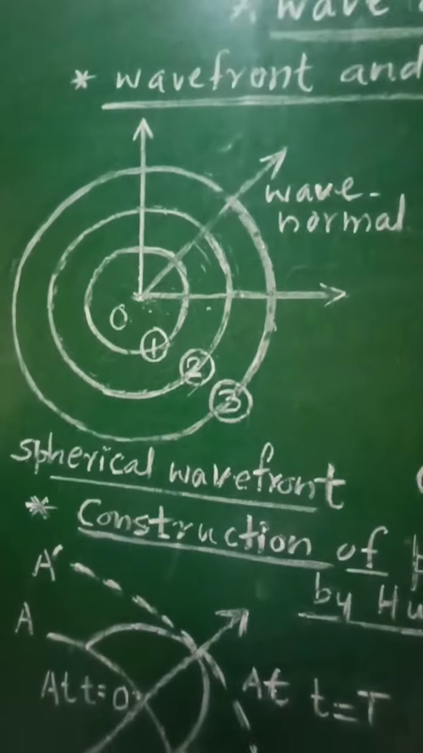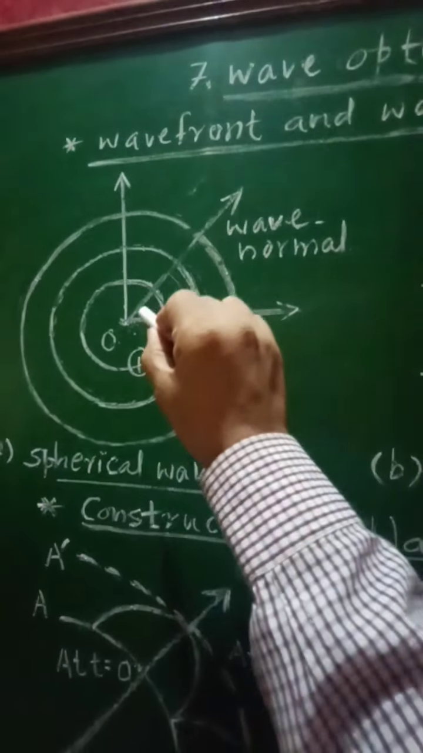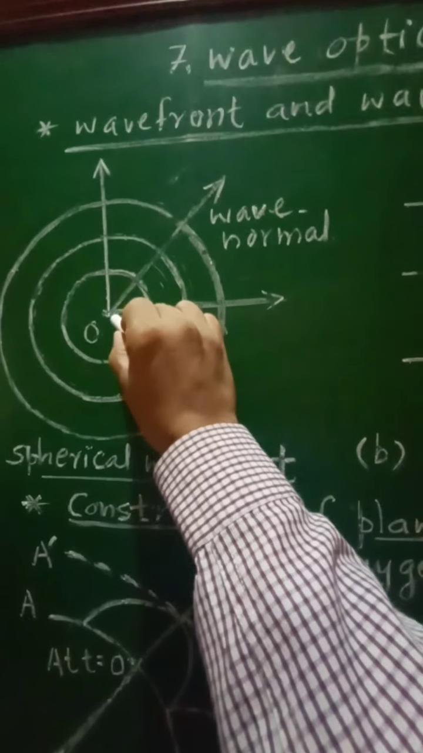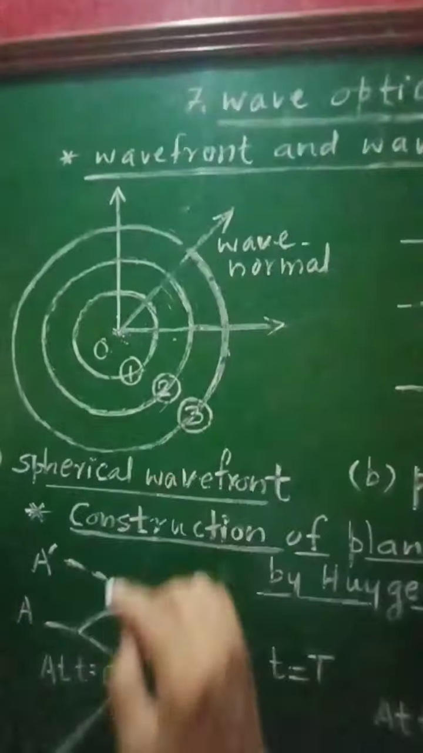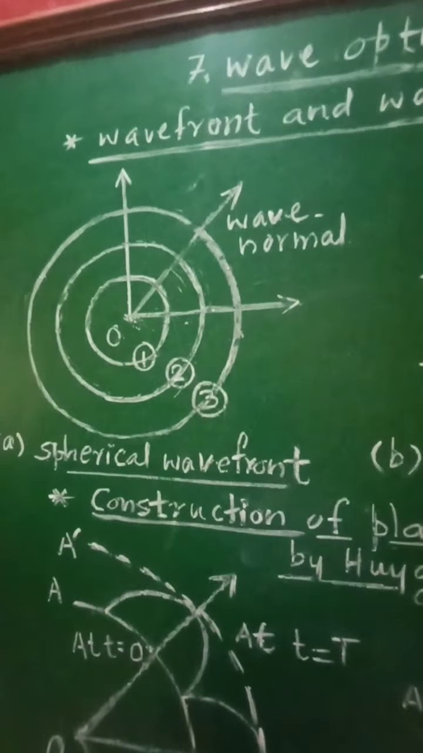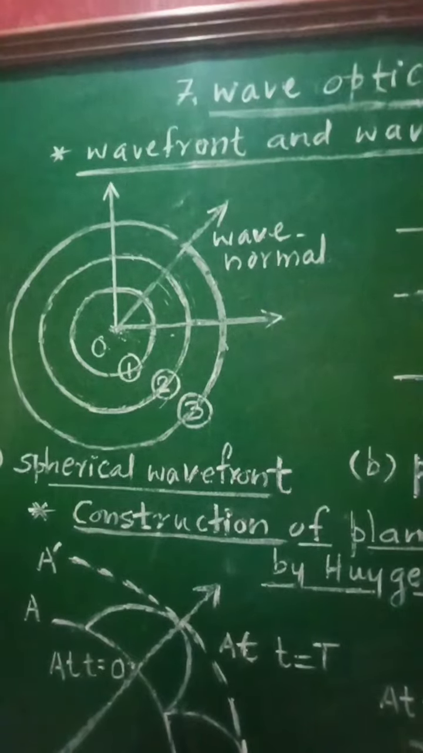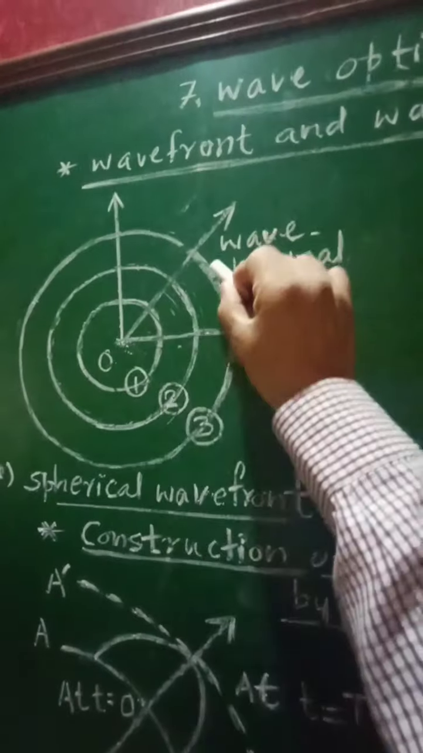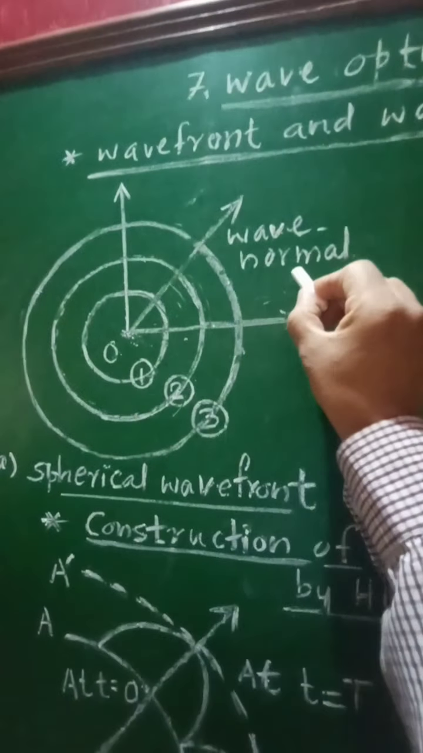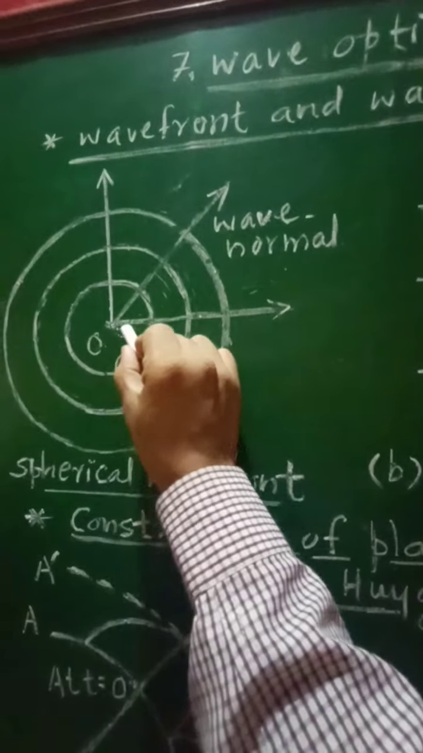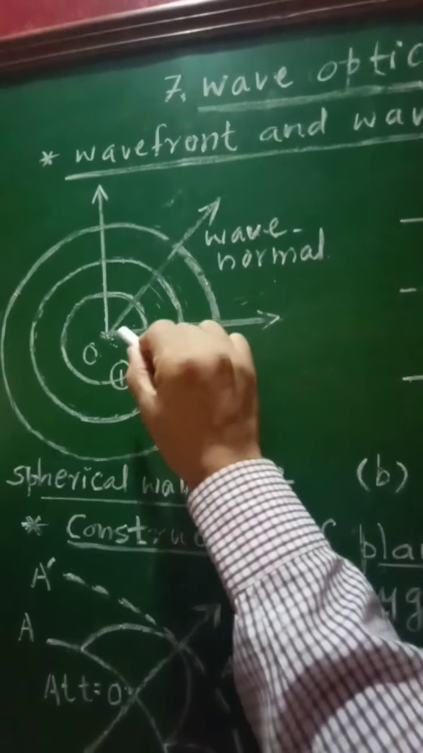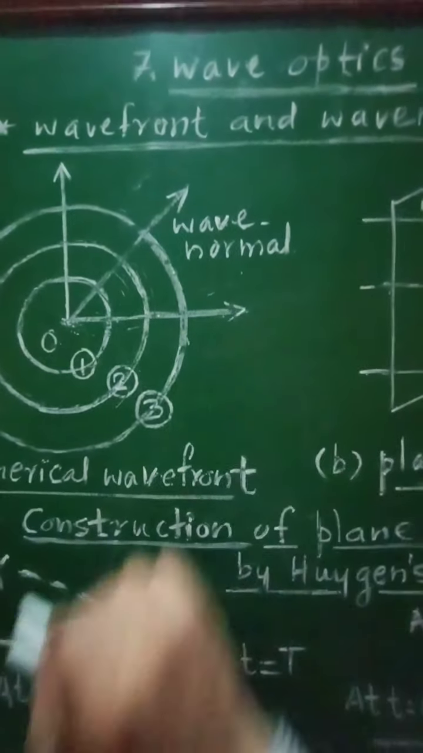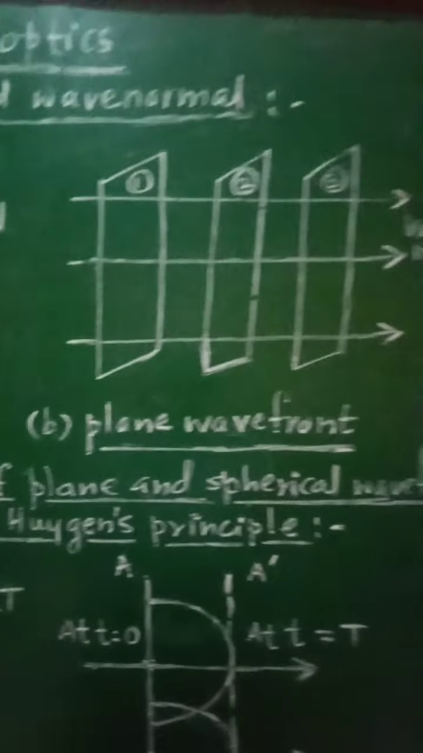Now spherical wavefront will be obtained only when the source of light is very close. That means if the source of light is very close, at finite distance, then from that source of light we will get this spherical wavefront. Now these radial arrows which are drawn will represent the wave normal. So the perpendicular drawn to the surface of the wavefront in the direction of propagation of light is called wave normal.